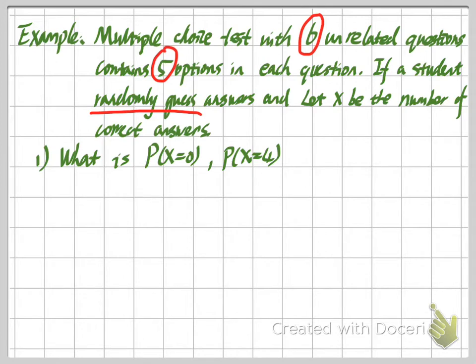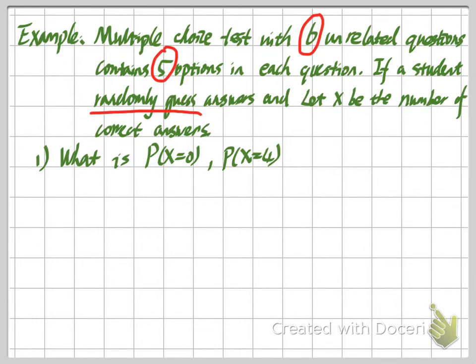So no matter A, B, C, D, or E, we will have 1/5 of the probability to guess the correct answer. And because the student randomly guesses all the answers, for each of these 6 questions, the chance we will get a correct answer is 1/5.